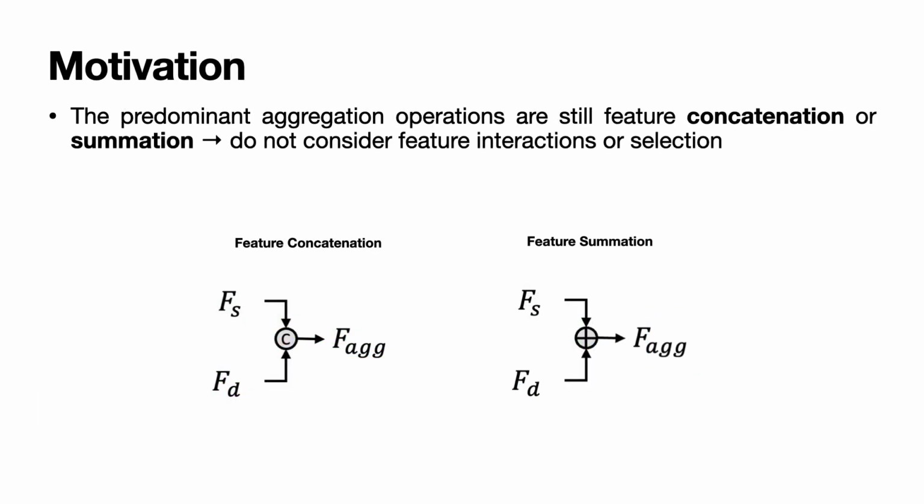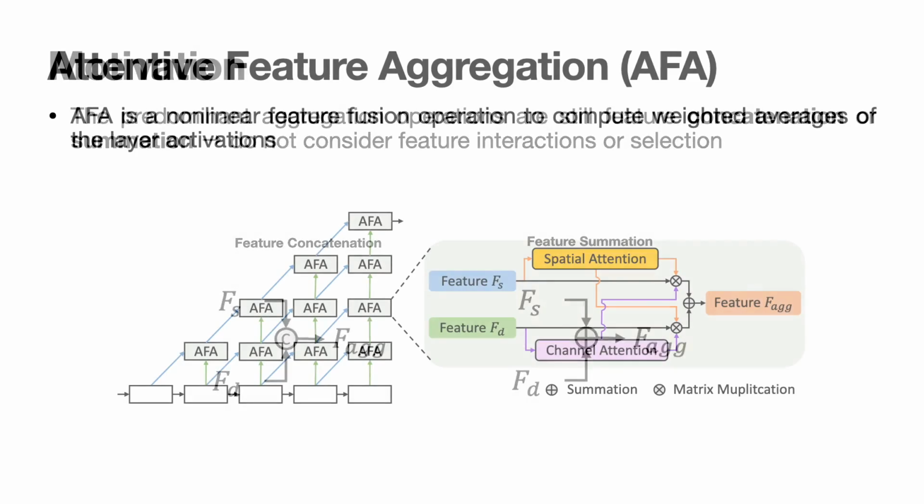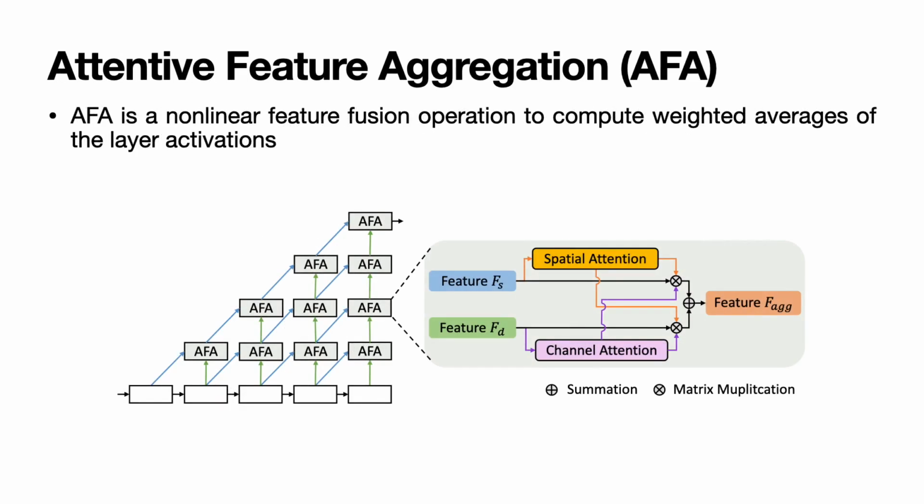Despite the huge success of feature aggregation on dense prediction tasks, the predominant aggregation operations are still linear and do not consider feature interactions or selections between different levels or scales. Thus, we propose attentive feature aggregation, AFA, as a nonlinear feature fusion operation that exploits both spatial and channel attention to compute weighted averages of the layer activations.